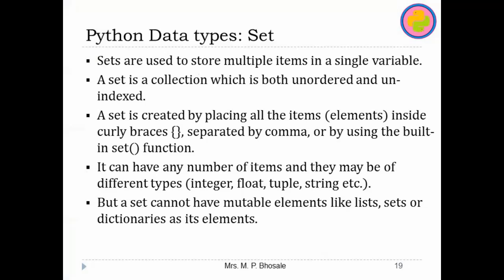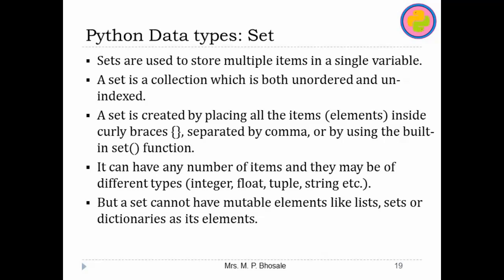You can treat a set as a mathematical set, a collection of various elements, but a set does not support indexing and slicing because it is an unordered collection of elements. They are created by placing all the items inside curly braces.